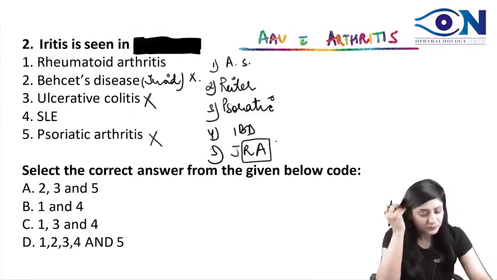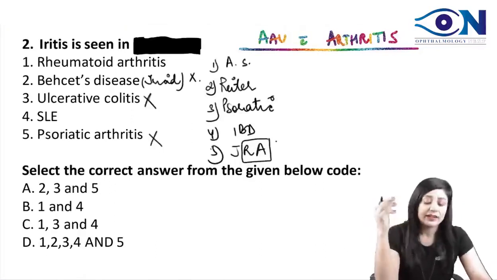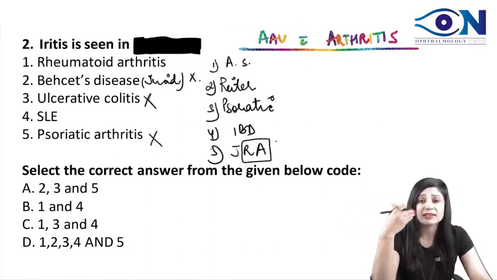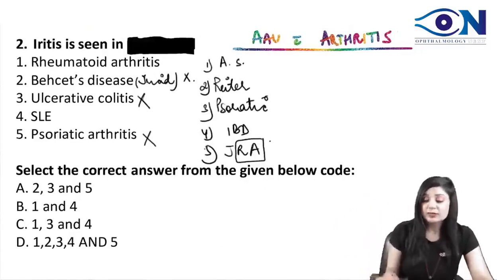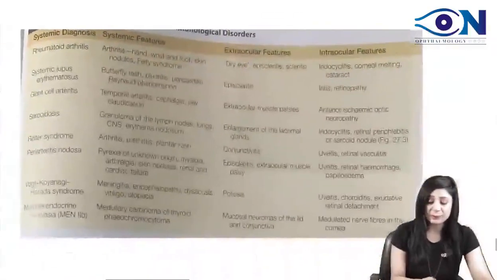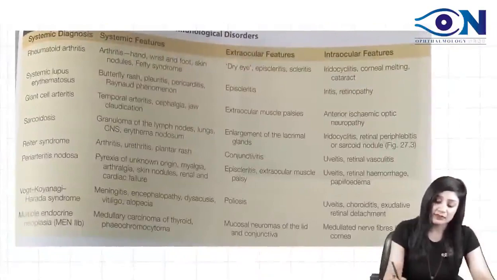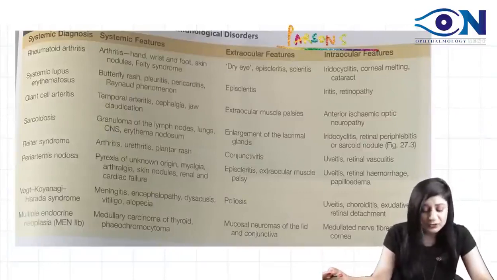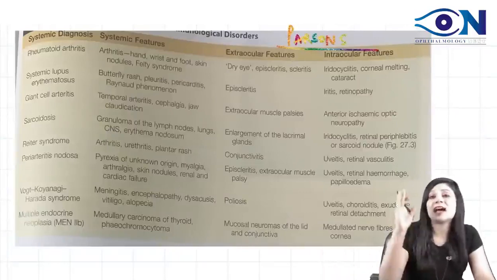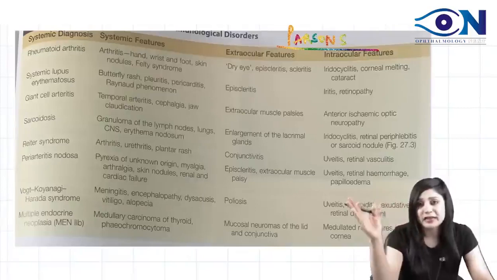Then what about the people who are saying that iritis is seen in rheumatoid arthritis? Why not Behçet's disease? In Behçet's disease we may get the uveitis along with the oral ulcers, along with the genital ulcers. We get psoriatic arthritis also. Now, I have taken out the printout also from the Parsons. This is why textbook reading is sometimes important, and I insist you go through the Parsons series also. Now see this. This is the last chapter of the Parsons, where they have given